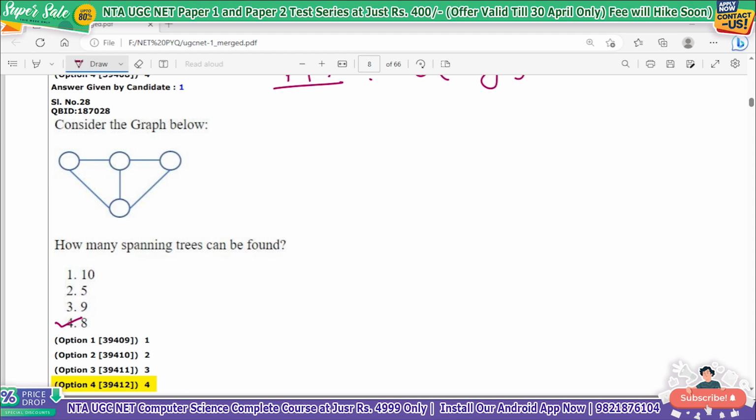ठीक है. So now what will be the case, since the two circuits are dependent and the edges colliding? In this case, number of spanning trees will be edges in circuit 1 multiply by edges in circuit 2 minus number of colliding edges.